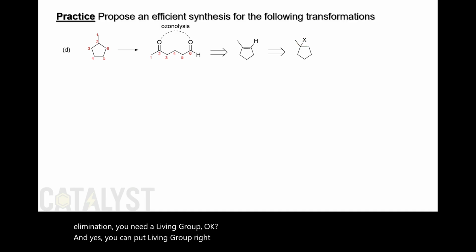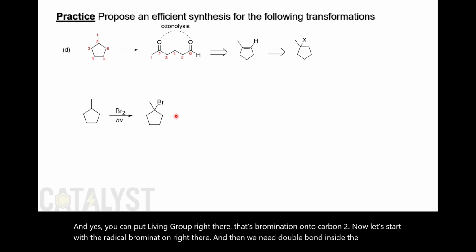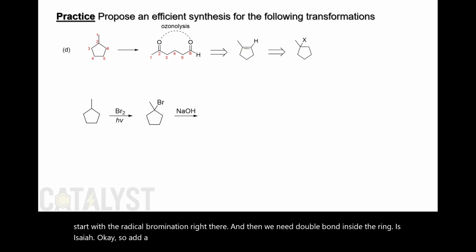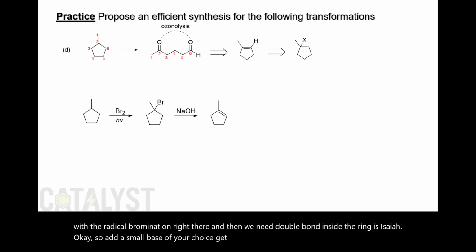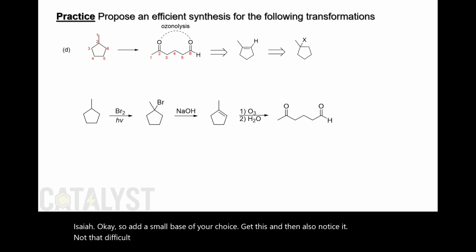That's bromination onto carbon 2. All right, let's start with the radical bromination right there. And then we need a double bond inside the ring, the Zaitsev product. So add a small base of your choice. Get this, and then ozonolysis. Ta-da! Not that difficult, huh? Okay, all right, let's try the actual exam question on the next video together.